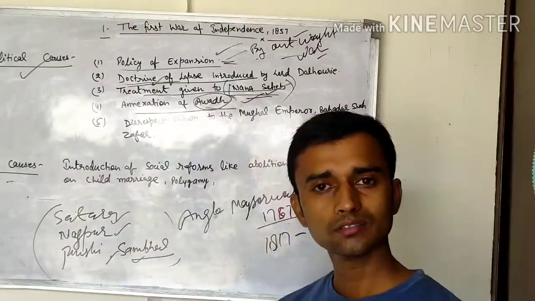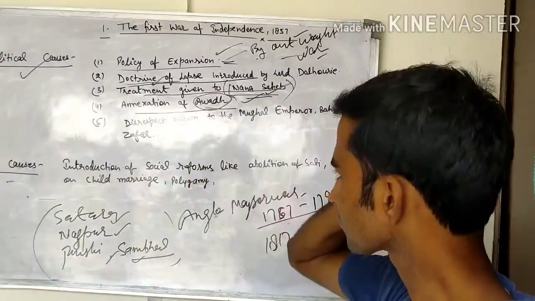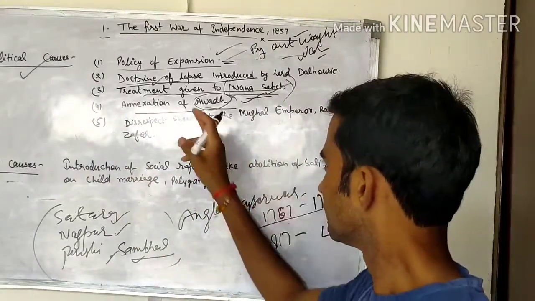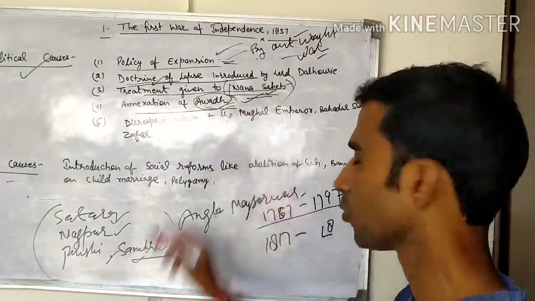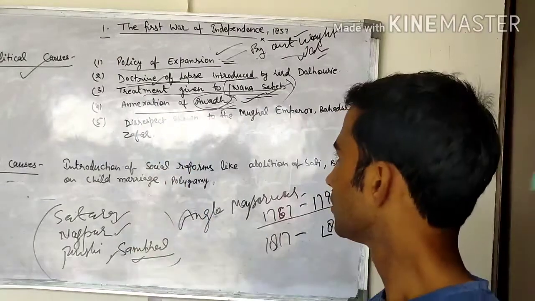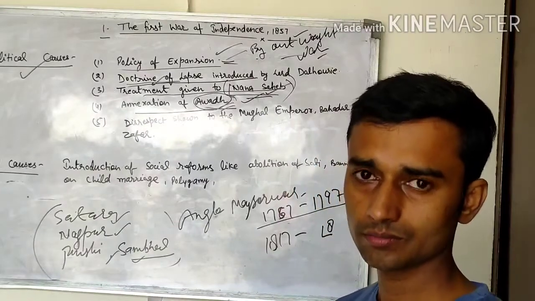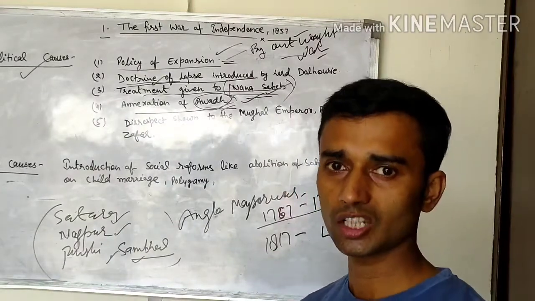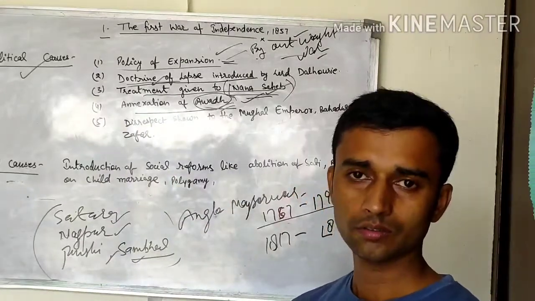It was a very unjust policy because Awadh was controlled by Wajid Ali Shah, and at that time the Britishers imposed misrule charges on him, and finally Awadh was also annexed by the British East India Company.